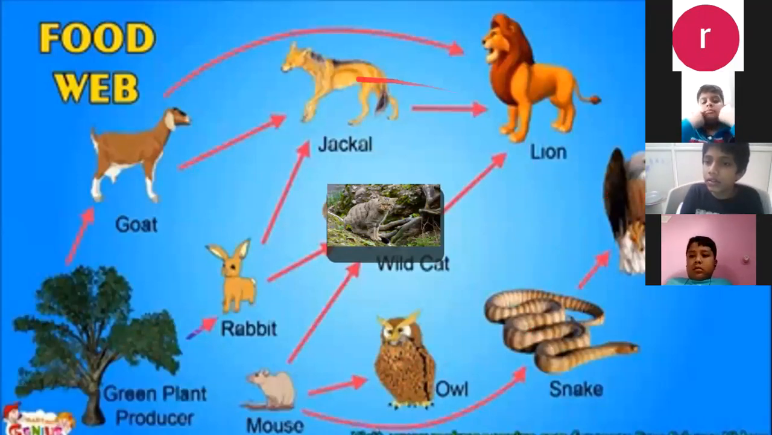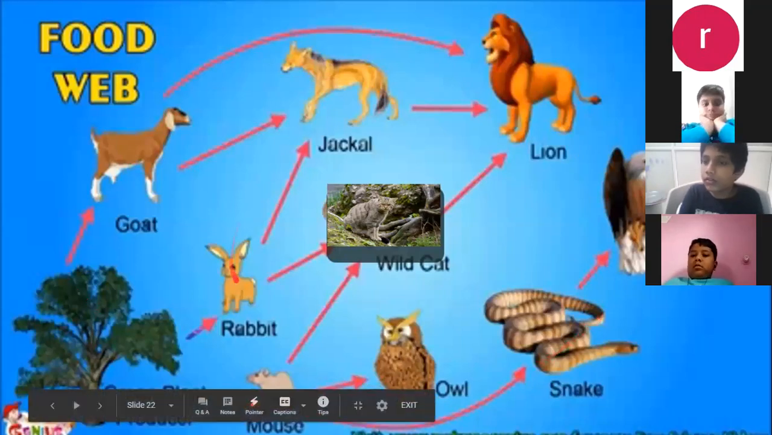So there are so many food chains connected together. These all food chains are connected to one living thing, that is plant. So this is known as food web. When one living thing is connected to different food chains, it will give rise to food web.